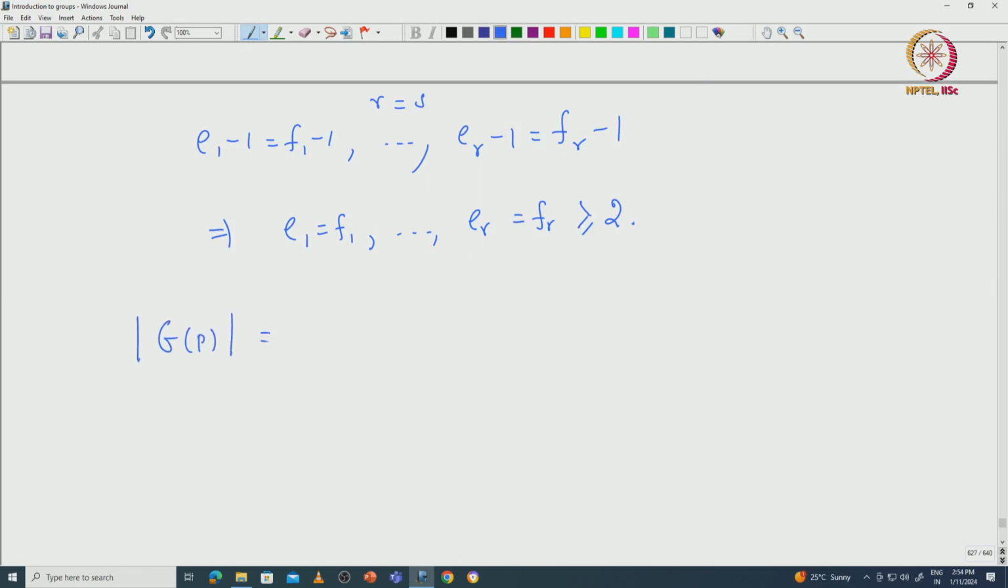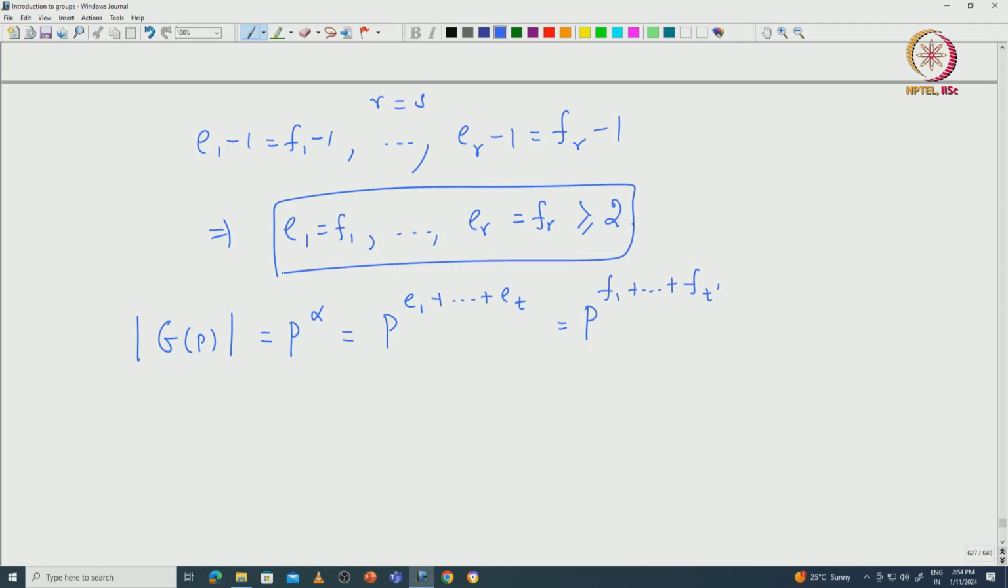The order of the group is exactly P power alpha, which is obtained by just adding all the exponents: P power E1 plus etc. Et, and then P power F1 plus etc. Ft dash. Now, first R terms, they are all equal. That means this can be written like this: P power E1 plus etc. plus ER, and then P power the remaining term, that is T minus R, which is exactly equal to P power F1 plus etc. plus FR, and then P power T dash minus R.